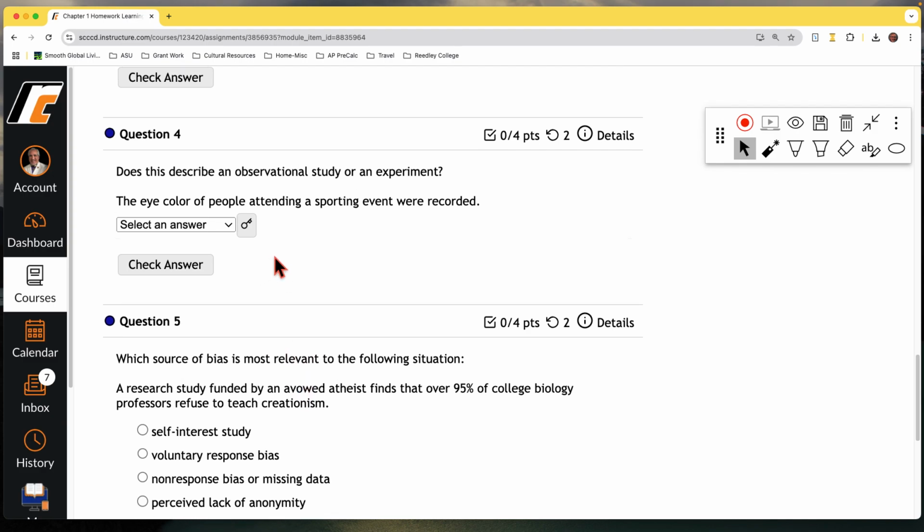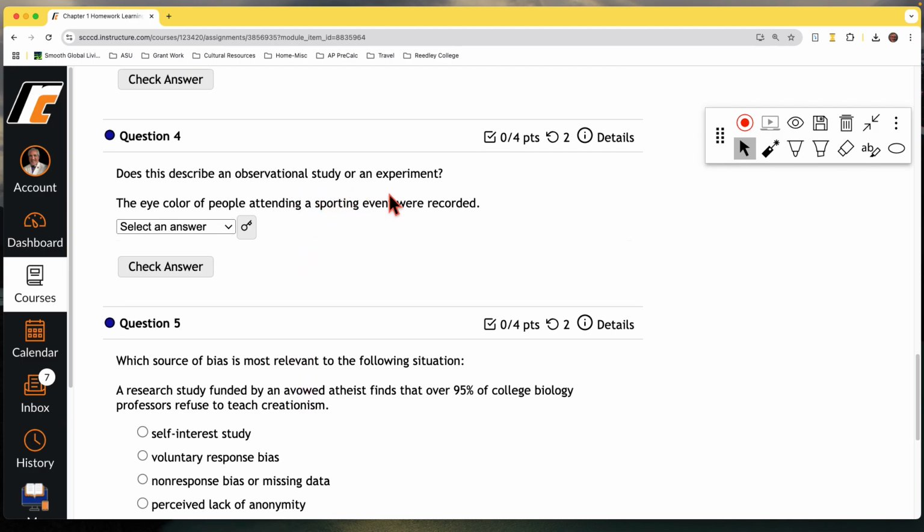Question 4. Does this describe an observational study or an experiment? Remember the difference here. Observational study, you just observe, you watch, you look. Experiment, you do something, action. Okay, so let's see. The eye color of people attending a sporting event was recorded. They're just looking at it, right?